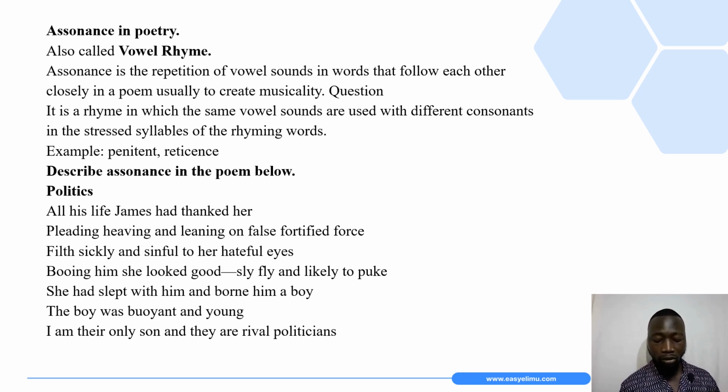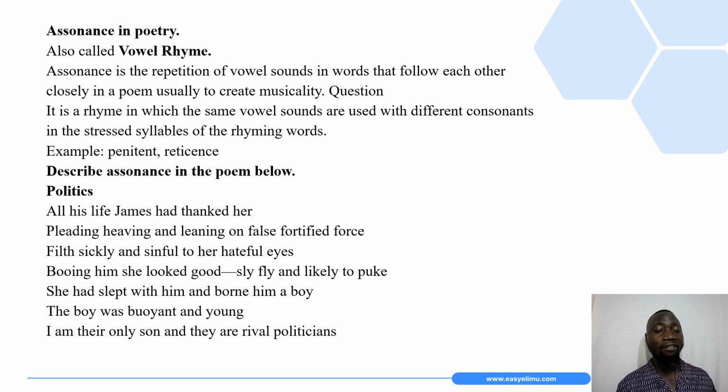Remember, syllables are a unit of words. For example, we have two words here, penitent and reticence. If you look at the E, that is the vowel sound E in penitent, and there is also a repetition of that vowel sound E in reticence. So that is what assonance is.